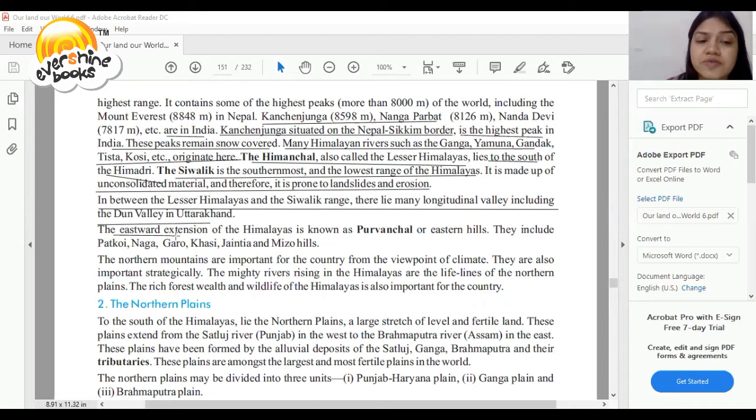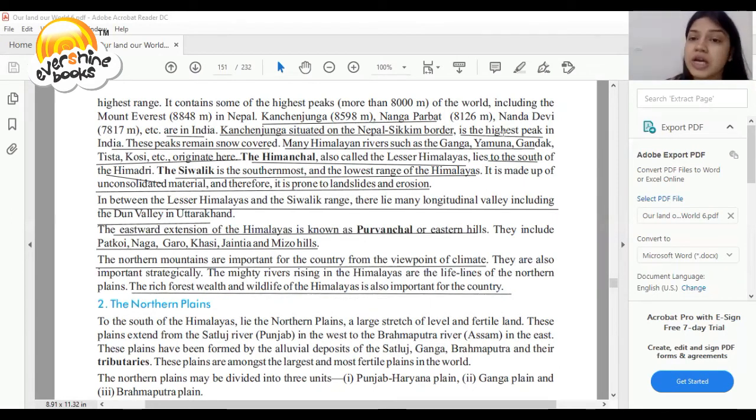So the eastward extensions of the Himalayas are known as Purvanchal or Eastern Hills. They include Patkoi, Naga, Garo, Khasi, Jaintia and Mizo Hills. So the northern mountains are important for the country from the viewpoint of climate. They are also important strategically. The mighty rivers rising in the Himalayas are the lifeline of the northern plain. The rich forest wealth and wildlife of the Himalayas is also important for the country.